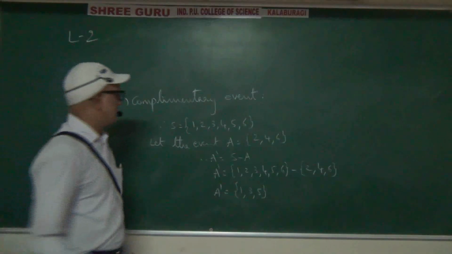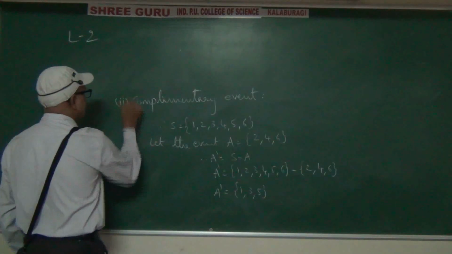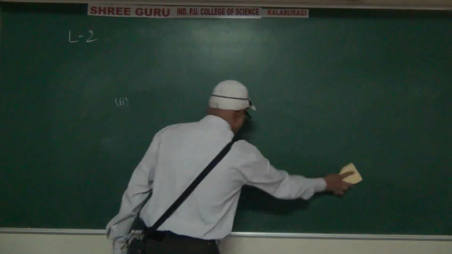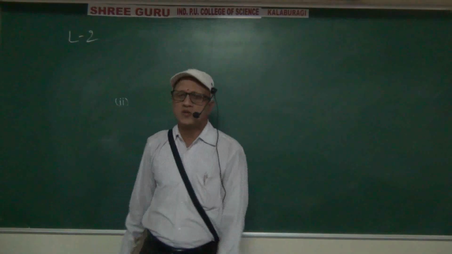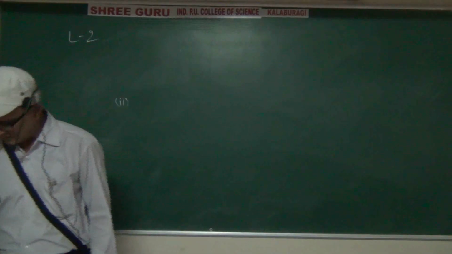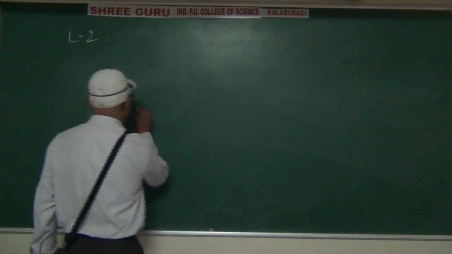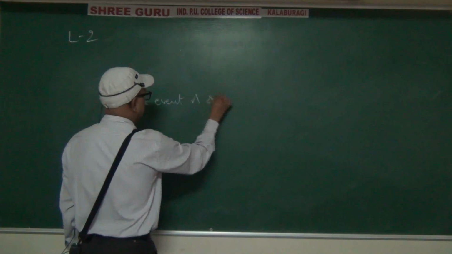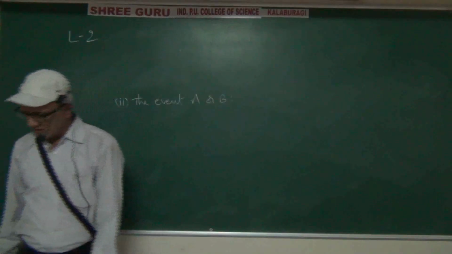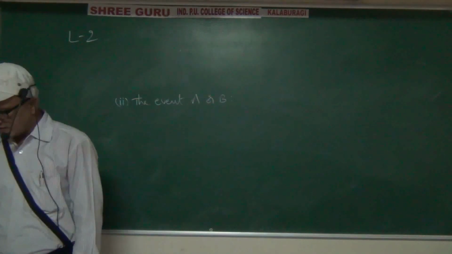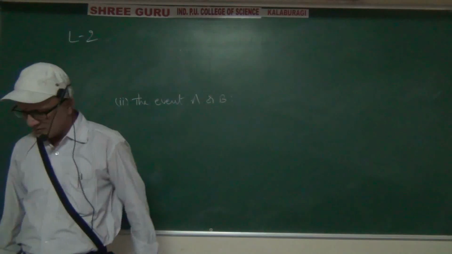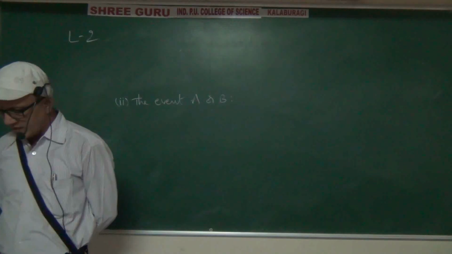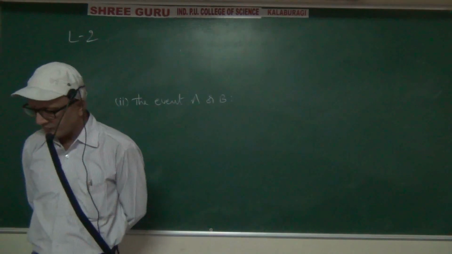Next, the second side heading is again under algebra of events: the event A or B. Pause the video and take down the notes so you are up to date. The sets A and B are two events associated with the sample space.